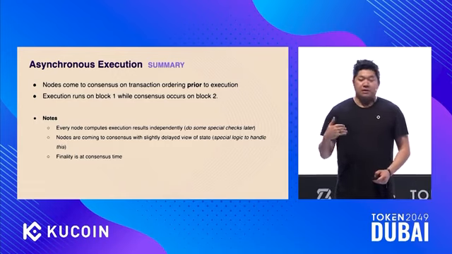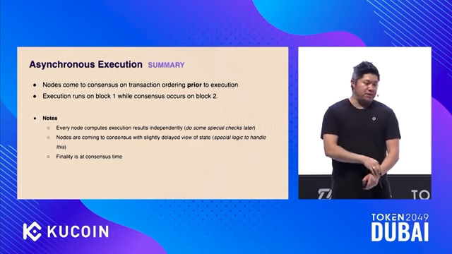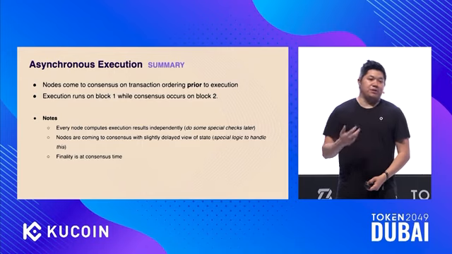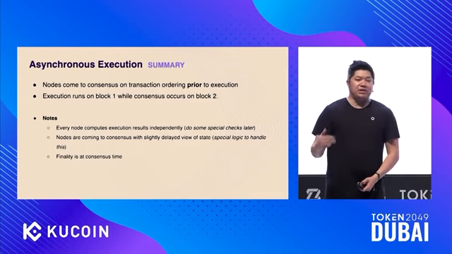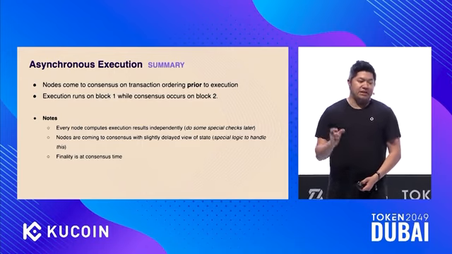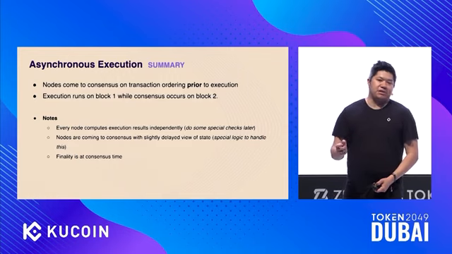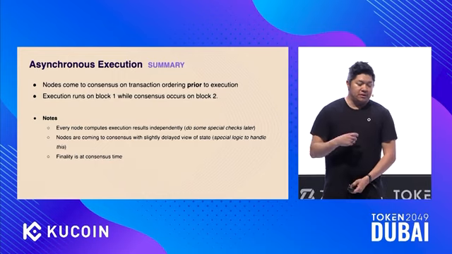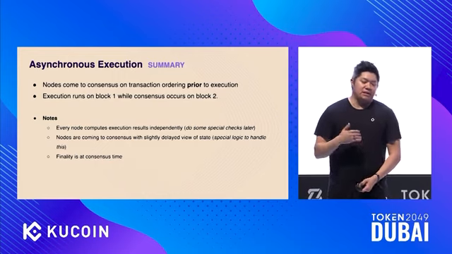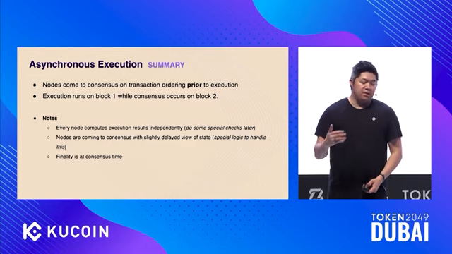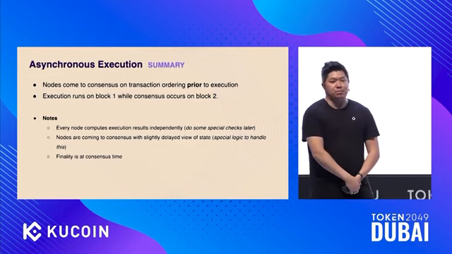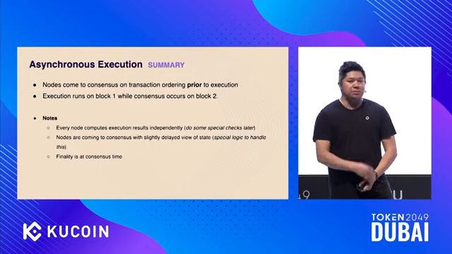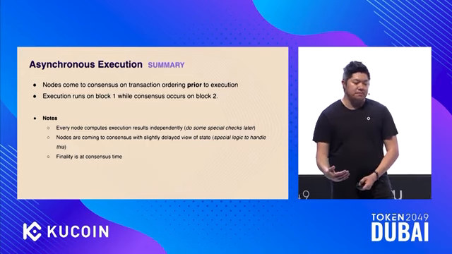There are a couple of smaller, finer details that we need to cover in order to make this possible. In particular, every node is executing that same set of transactions in parallel independently. So we have to do some special checks later to make sure that they all got the same result. Also, the nodes are coming to consensus with a slightly delayed view of state, so we need to do some special work to make sure that we're always safe. But in general, this change is a massive improvement for the overall throughput of the system because we have so much more time to execute.